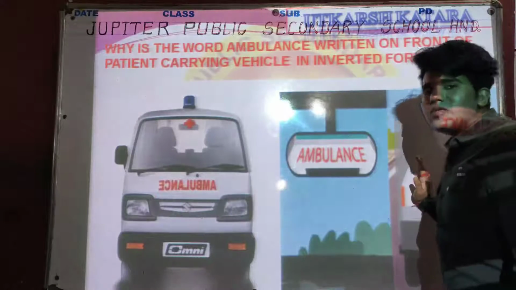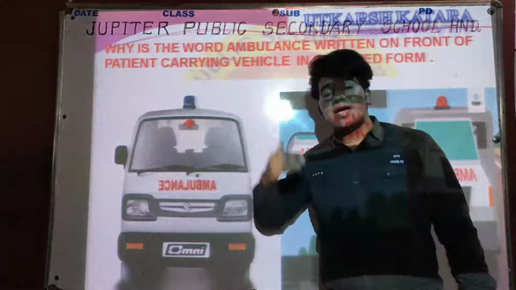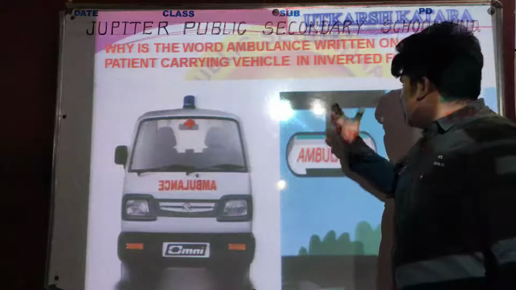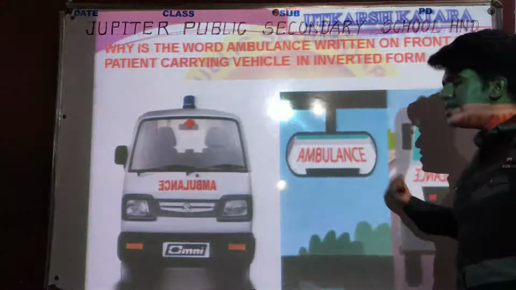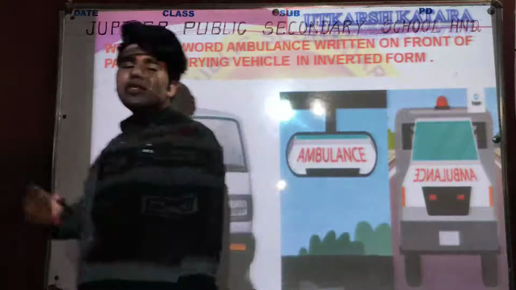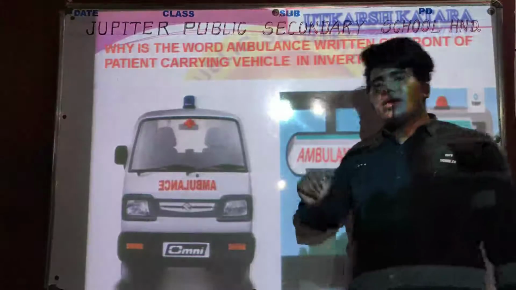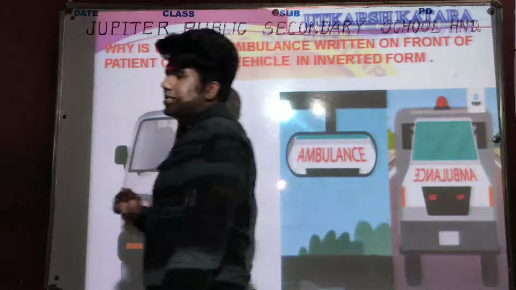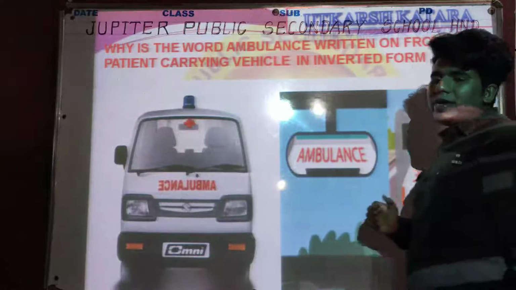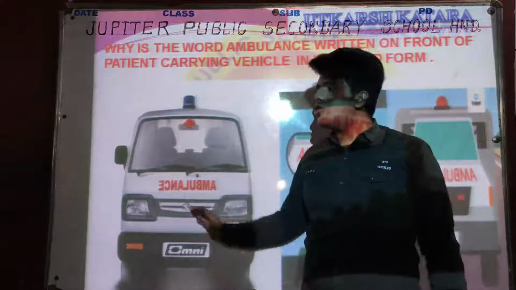Okay, हिंदी में समझा देता हूँ. इसका सिंपल सा मतलब ये है कि जो दूसरी गाड़ी उस एम्बुलेंस से आगे चल रही है, उसमें जो मिरर प्रेजेंट है, उस मिरर में एम्बुलेंस की जो इमेज है वो इनवर्ड फॉर्म है. It means now the driver, when the driver will observe the image of the ambulance, then the driver can easily get the erect image of the ambulance and can give right way to the ambulance. Okay, so this is the basic concept behind this question.